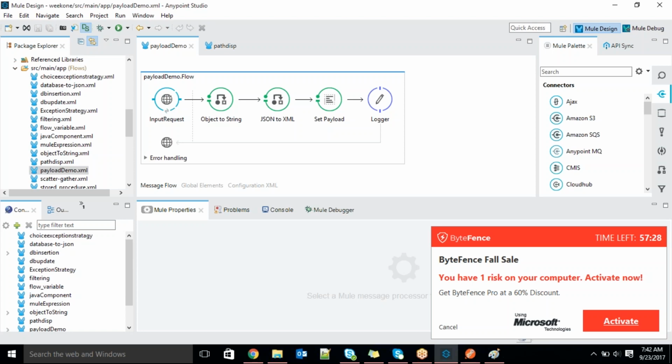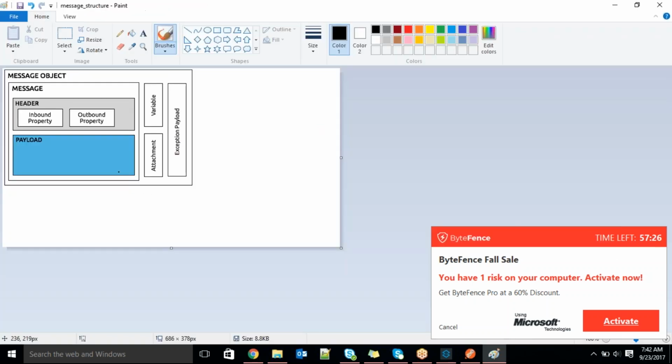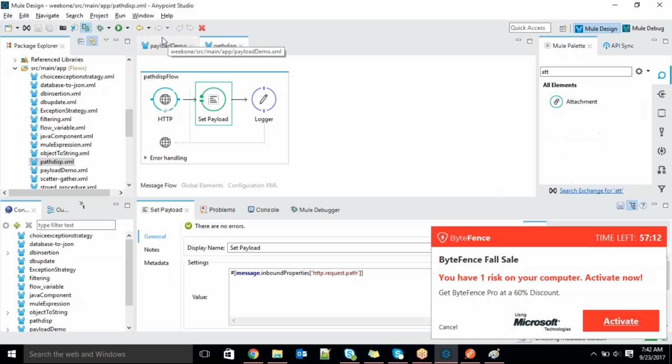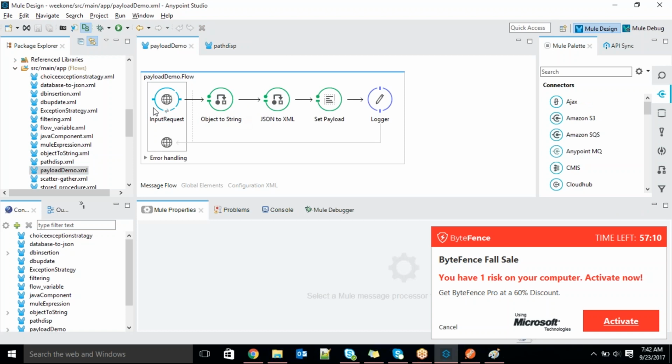Okay. And the message structure also we discussed. So these are the parts. I just tried with display as a payload. You can try to display message dot payload, right? And then in the debug mode, you can see the inbound properties, guys.